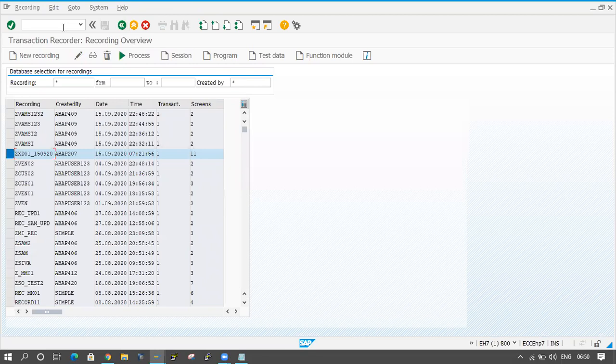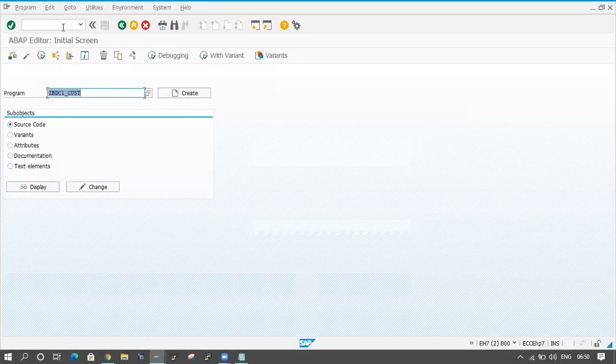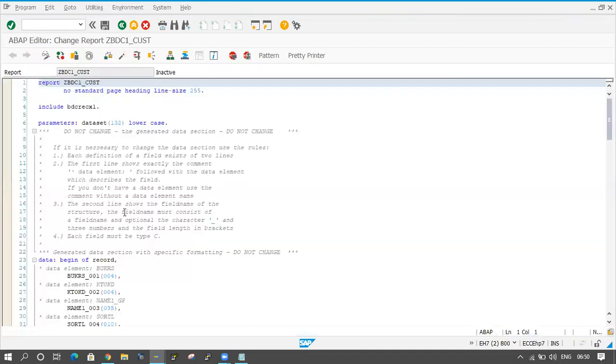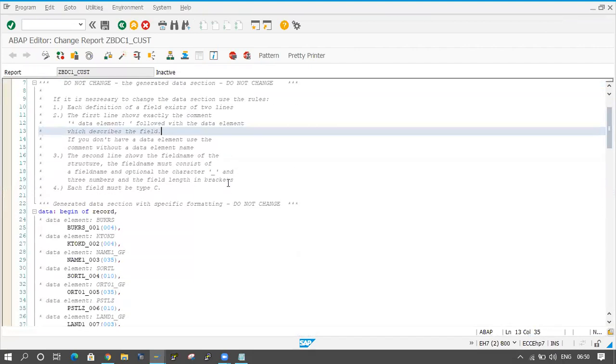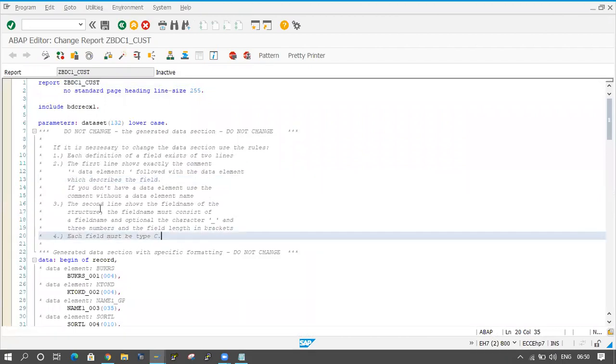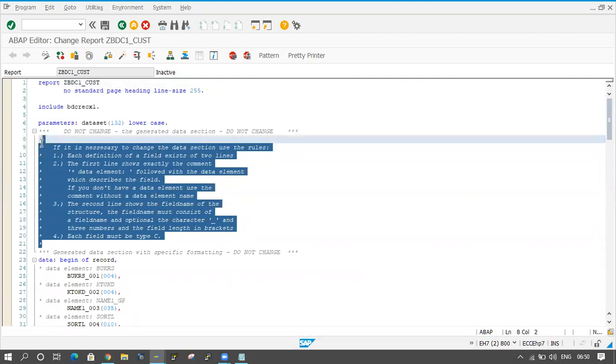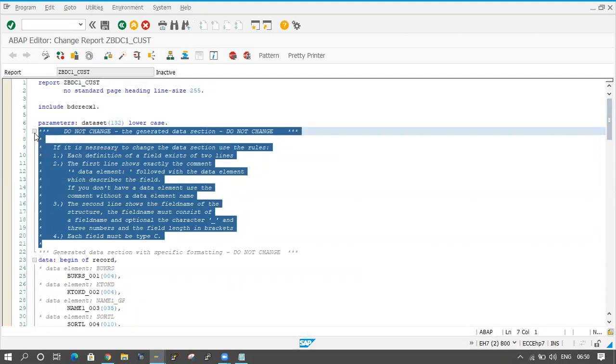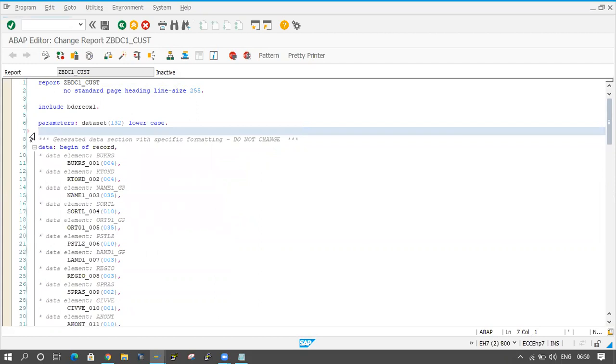So I'm opening the SE38 transaction, slash SE38. I'm providing the same name and click on the change button here. Okay, same program in SE38. I'm opening this one. Now some code is coming in comments here, right? So just remove this comment. This is not required as of now. Okay, I'm removing the comments.